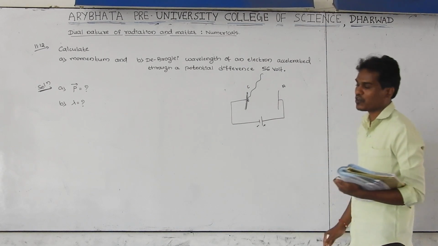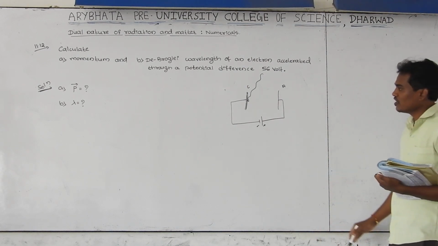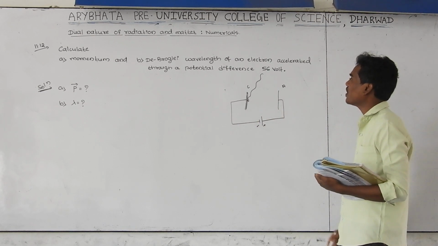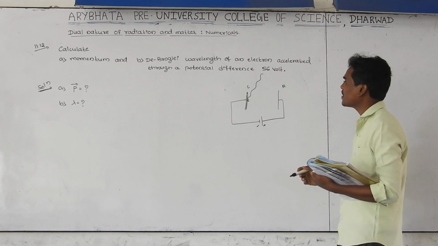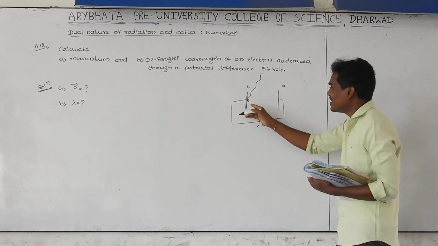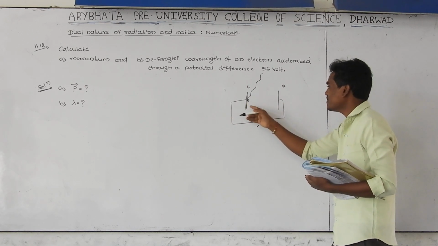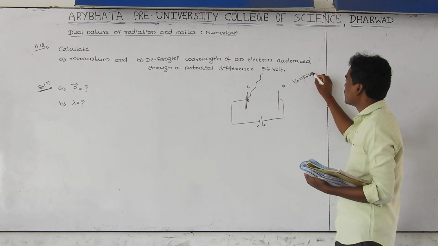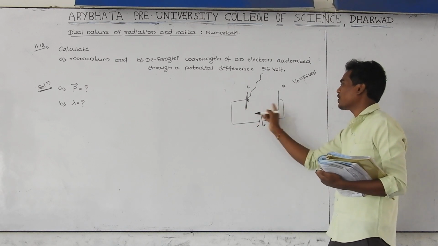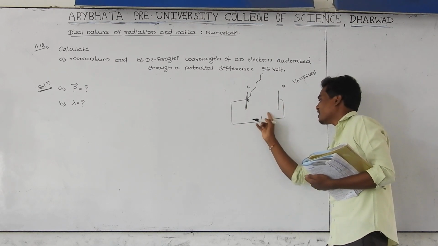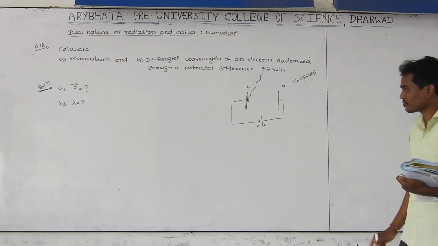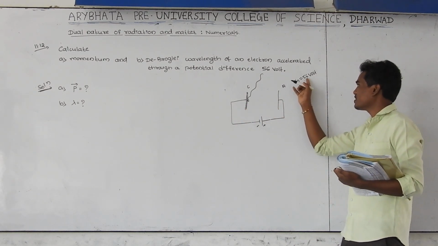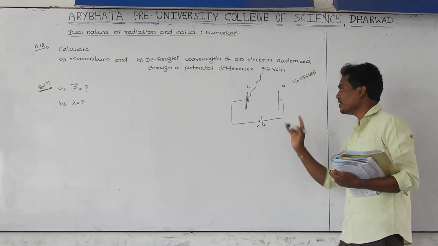As you know very well, what do we mean by matter waves here? Whenever the electron is accelerating, they have given one value. This is 56 volt. What is the meaning of this? The potential difference between these two plates, that is V0, is equal to 56 volt. That is given. This is the potential difference created by the electrical device called a battery. In between these two plates, there is a potential difference of 56 volt, that is produced by this battery.